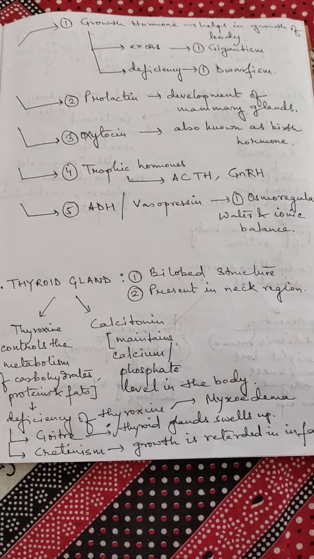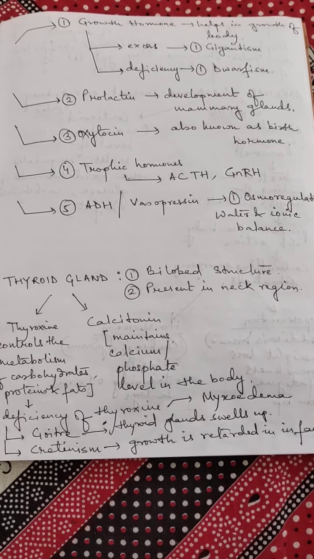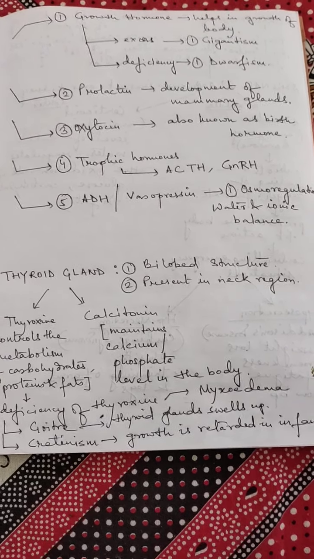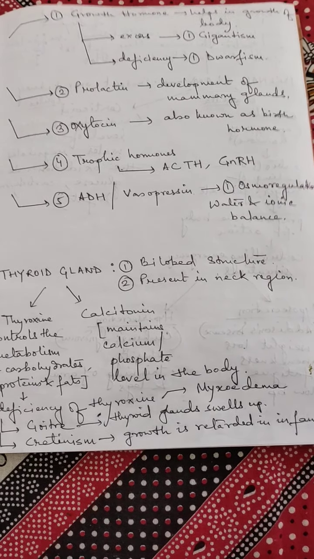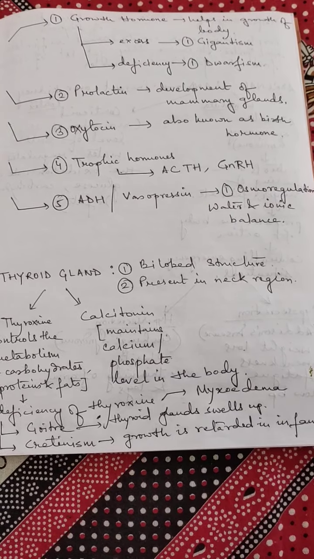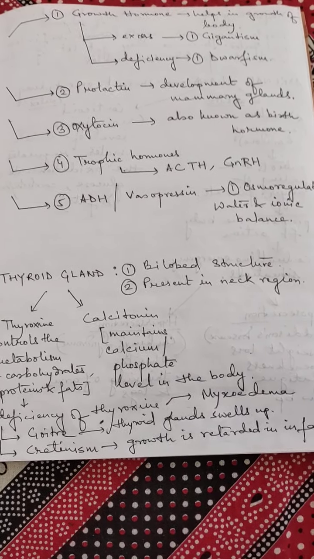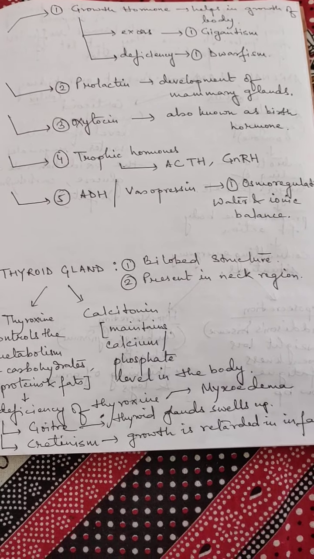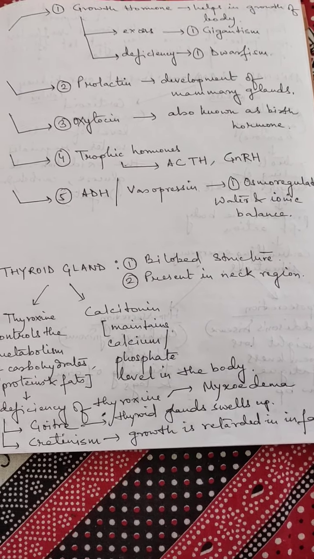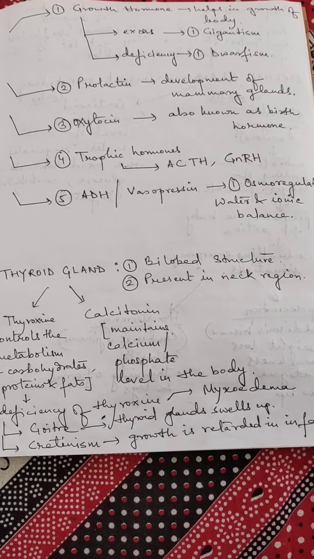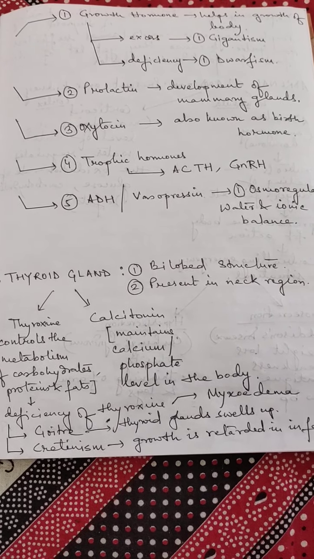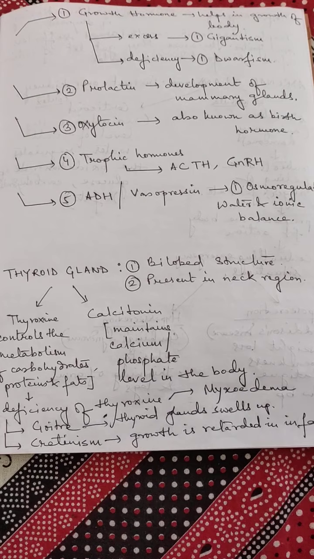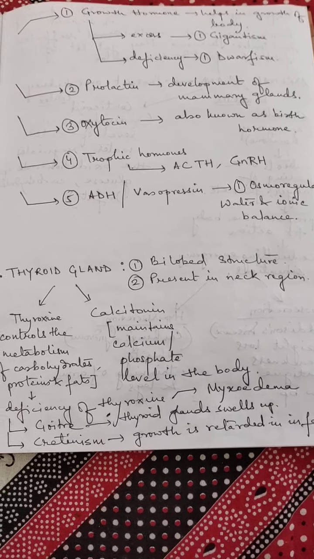And number 5, ADH, that is antidiuretic hormone, also known as vasopressin. You must know both the names because you can get questioned with both the names. This helps in the osmoregulation of the body, that means water and ionic balance in the body. All these hormone names and their functions are important.